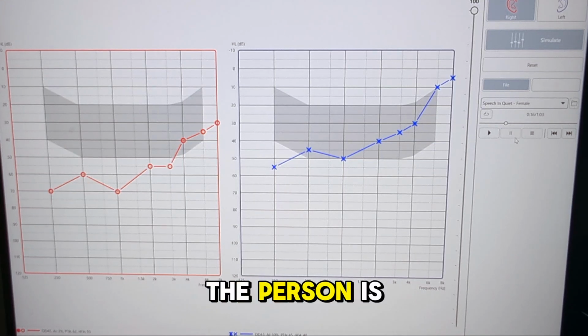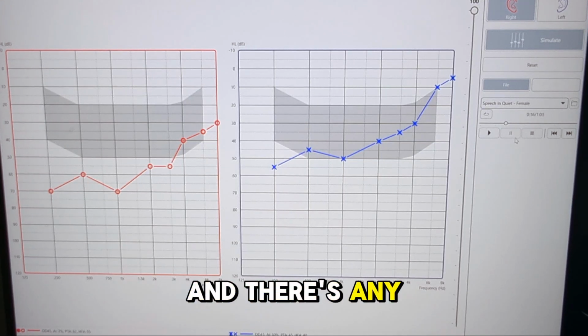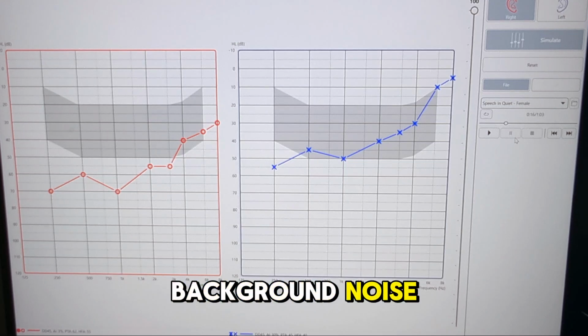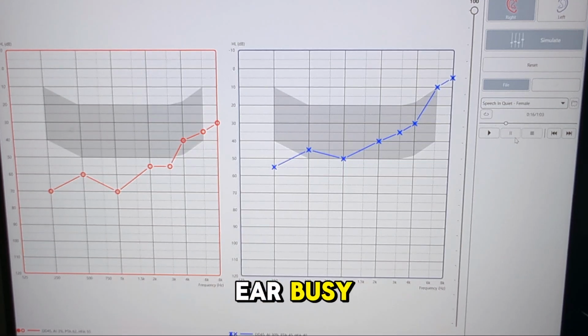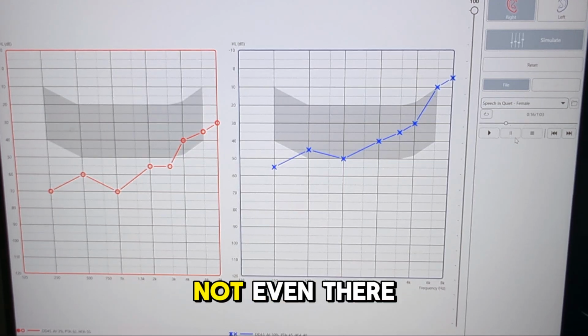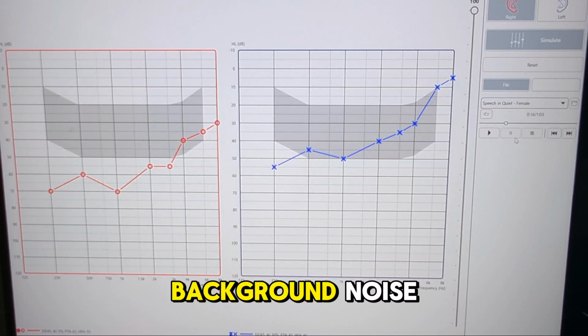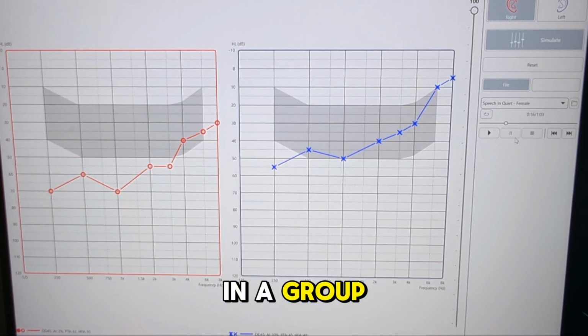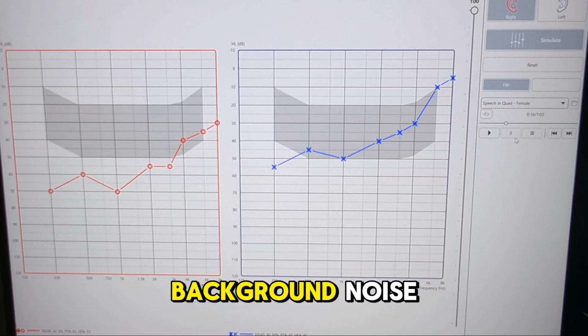But if the person is sat to their right and there's any sort of competing background noise that's making their left ear busy, they would completely miss them out. It's as though they're not even there. If you're adding background noise to the mix and they're in a group, conversations will be sort of a nightmare for this individual without hearing aids. It will be quite difficult with competing background noise.